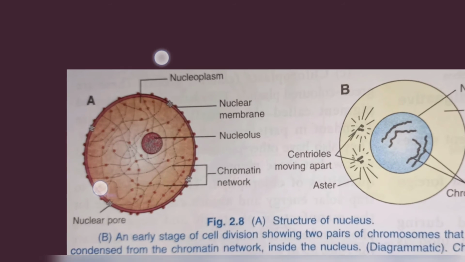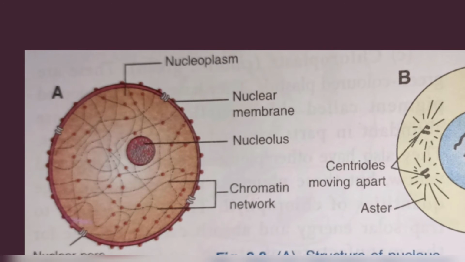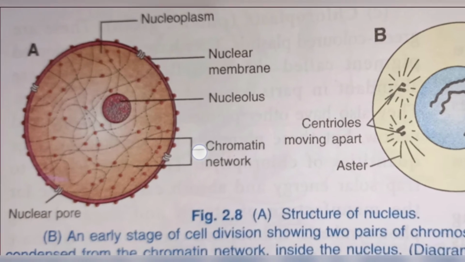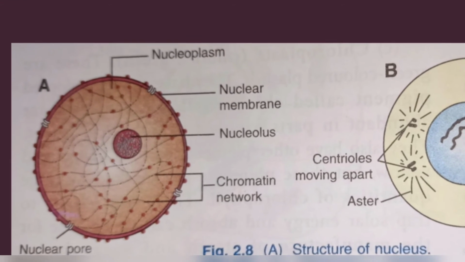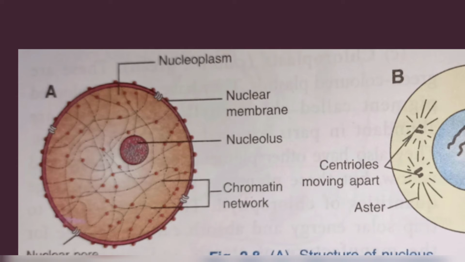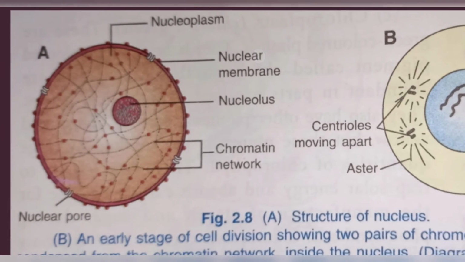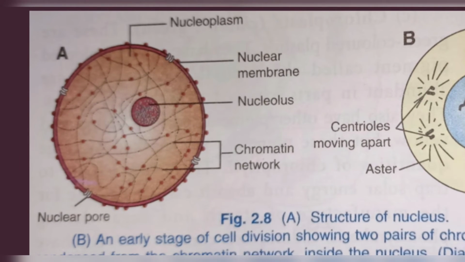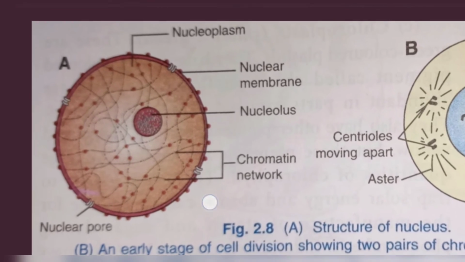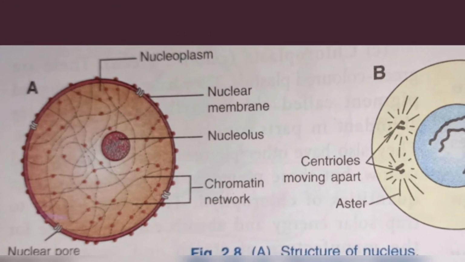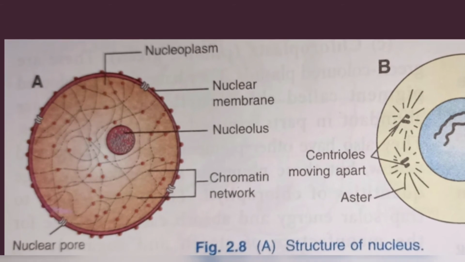Okay, so here we have the nucleus. We said nucleus has a nuclear membrane. So here is the nuclear membrane, outlined in red color, and you can see this is the nuclear membrane where I am touching it. Then we read about nucleoplasm. The orange liquid you can see is what? Nucleoplasm. It is semi-dense, means it is somewhat dense or thick in consistency.